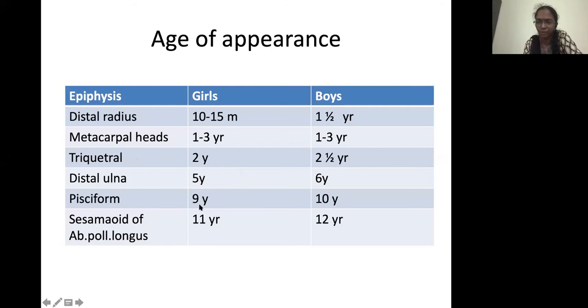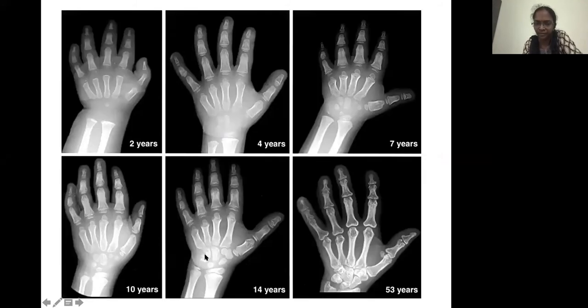Then the pisiform bone, which is the last carpal bone to appear, appears by 9 years in girls and 10 years in boys. And the sesamoid bone of abductor pollicis longus appears by 11 years and 12 years. So I'll just show that. This is the pisiform bone, usually appearing by 9 years in girls and 10 years in boys. And here you can see a sesamoid bone like this. Usually this appears by 11 years in girls and 12 years in boys.